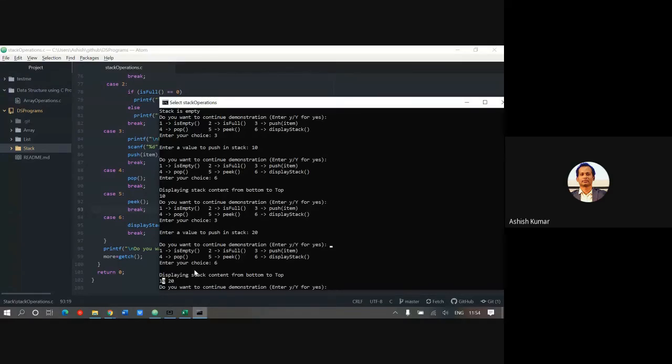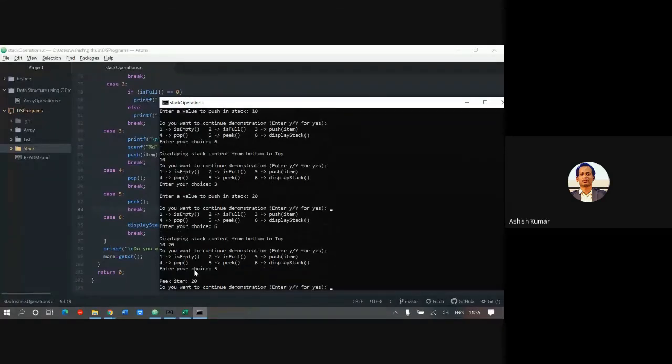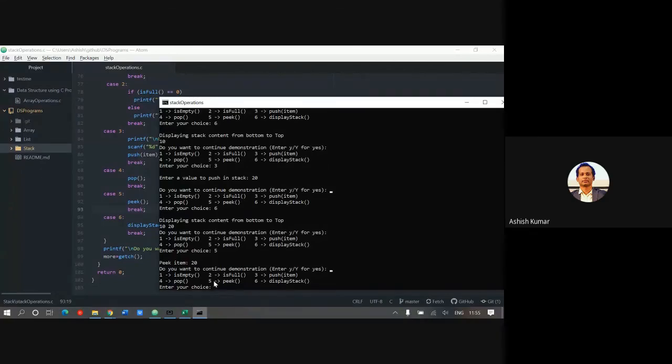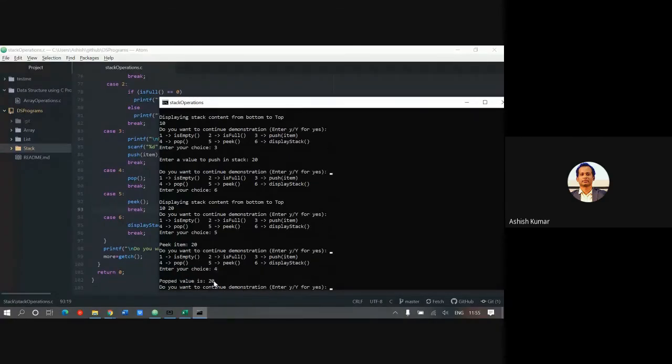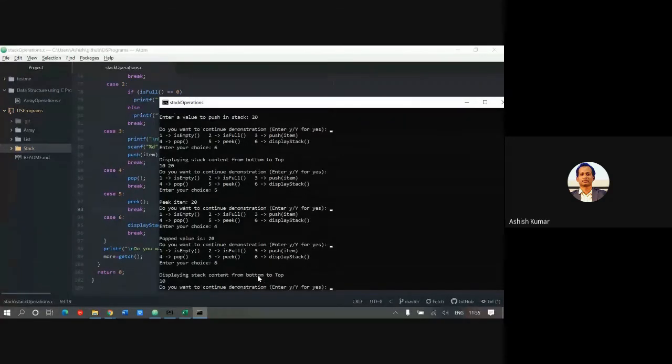If you want to check whether it is correct or not, you have to do 5, peak. So peak must display 20. The peak is displaying 20. So your top element is actually 20. If you do pop here, it will print 20 out. Pop value is 20. Now if you say display, it is going to show you only 10, because the other element is removed.